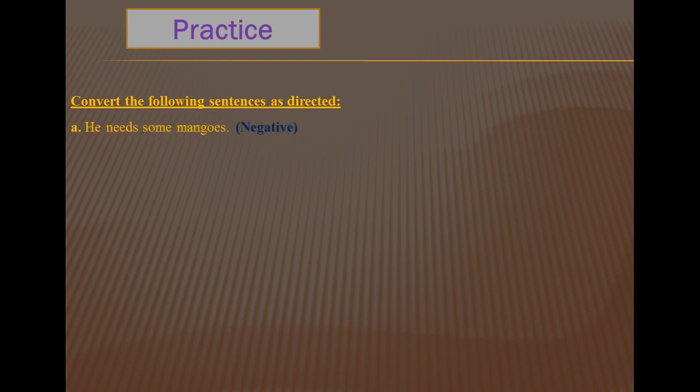Number A, he needs some mangoes, and it is asked to do in negative. Number B, she sings a song sweetly, and it is directed to do in interrogative. Number C, they laughed loudly. It is asked to do in negative interrogative.